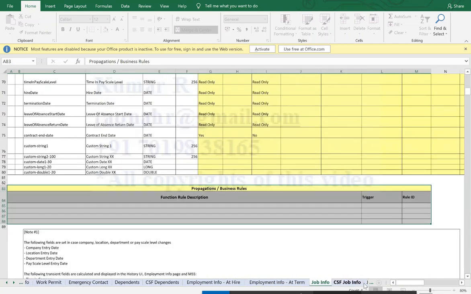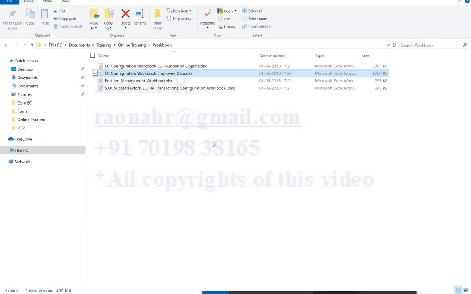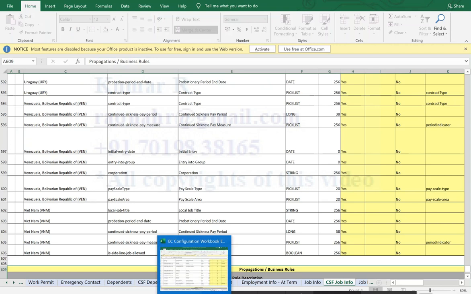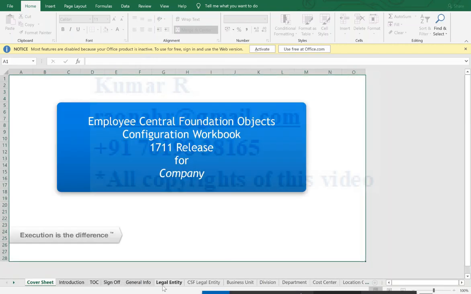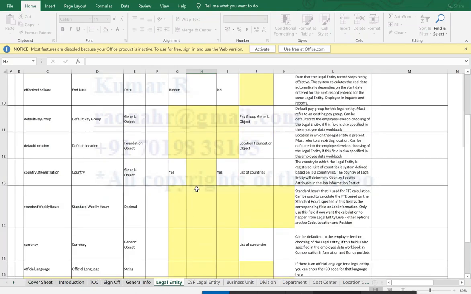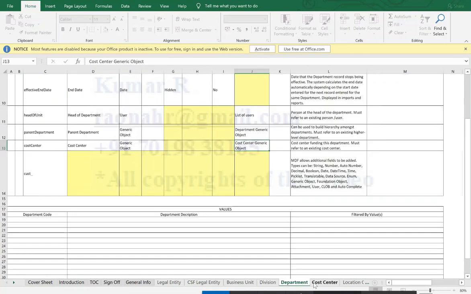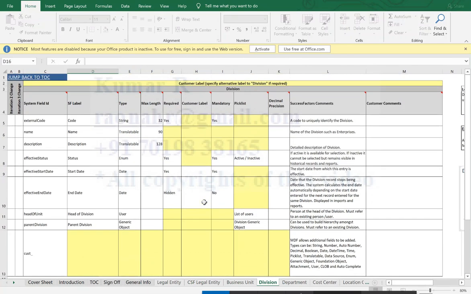Similarly, we will have a workbook for the foundation objects. Let me open that also. Here we have the legal entity, country-specific legal entity, business unit, division, department, cost center. This is just like designing the screen, not creating the master data.